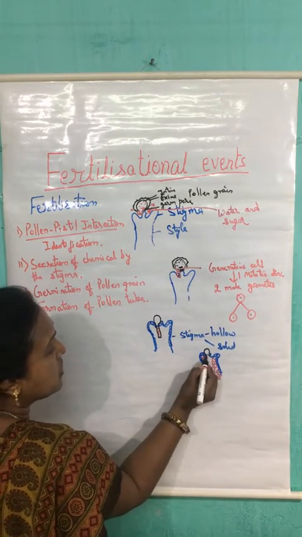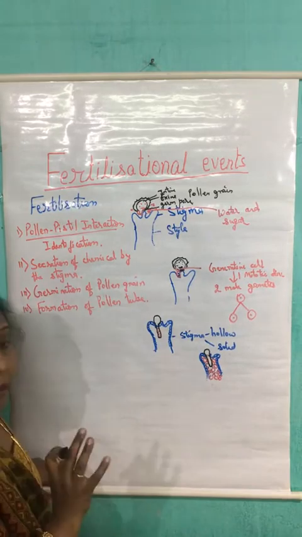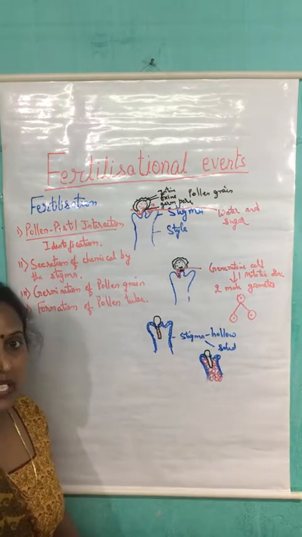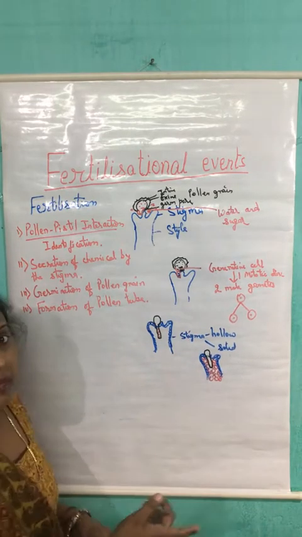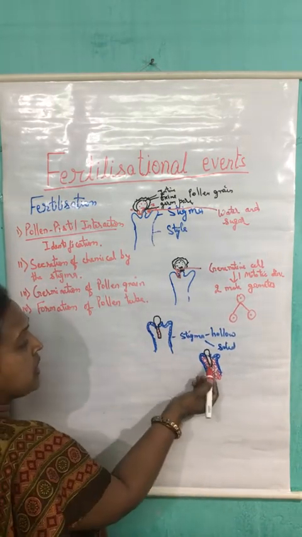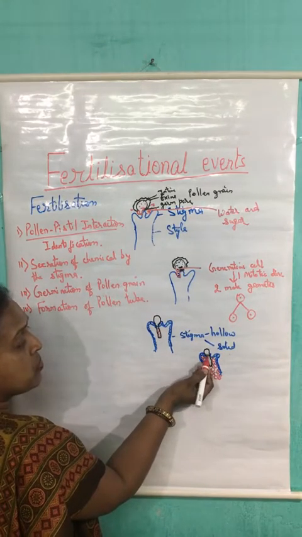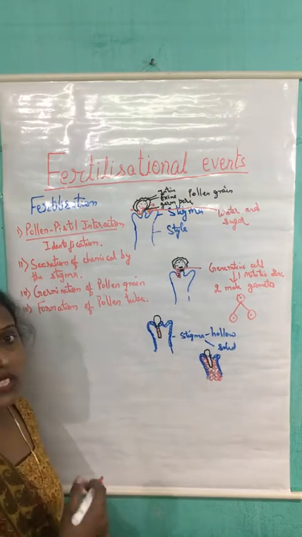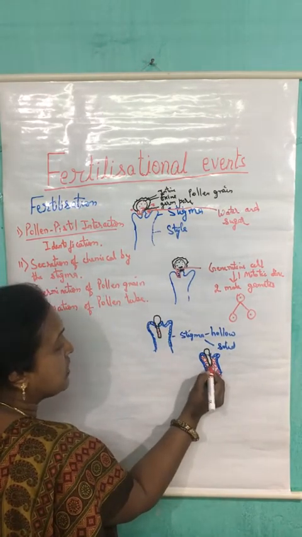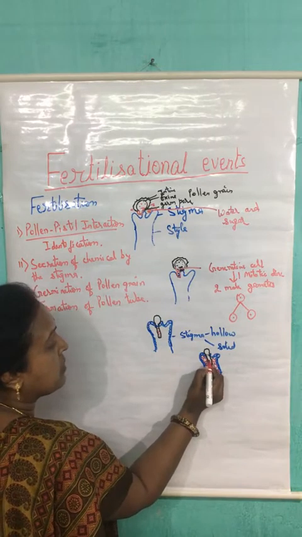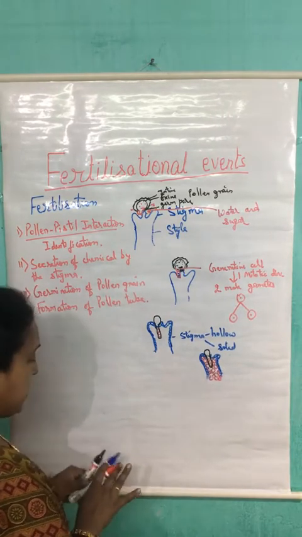So because of the push, it will start going in the downward direction. But because of the presence of this parenchymal cell, they will again start creating the pressure, and there may be the chance that these male gametes and the vegetative nucleus may move in the upward or the backward direction. For this, what happens here, if it is the two male gametes, cytoplasm and the vegetative nucleus, after some time,